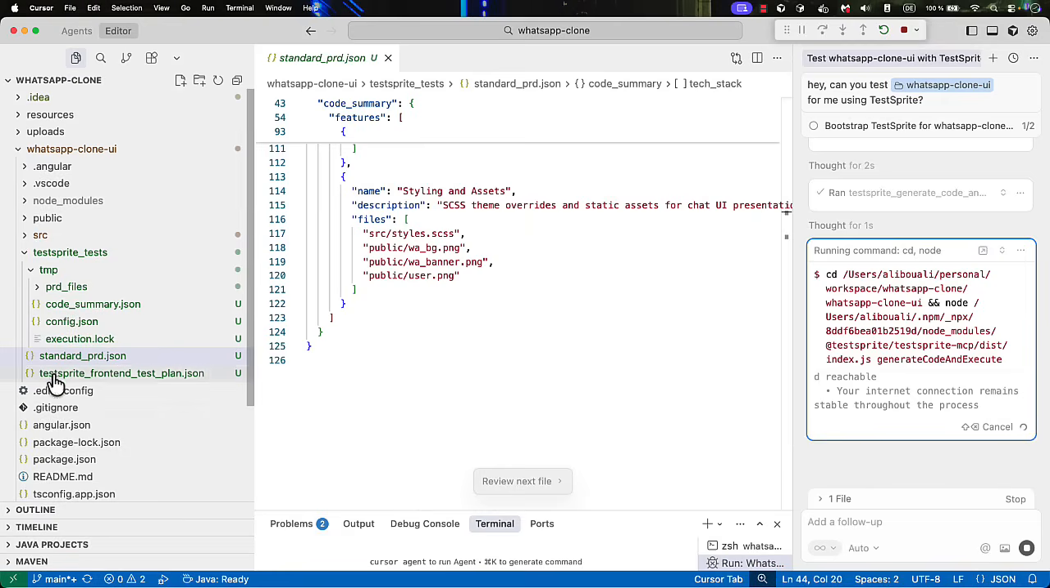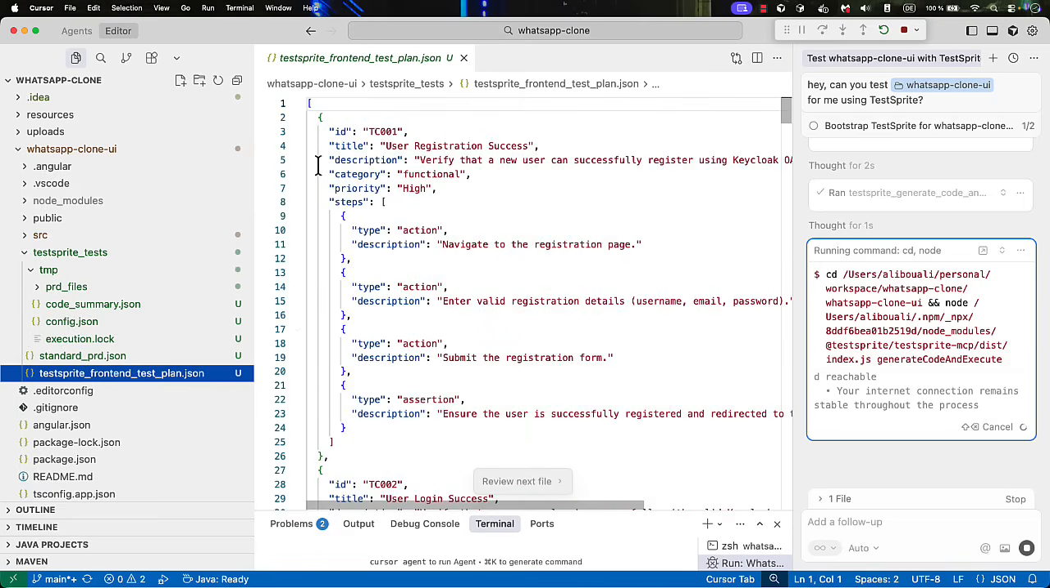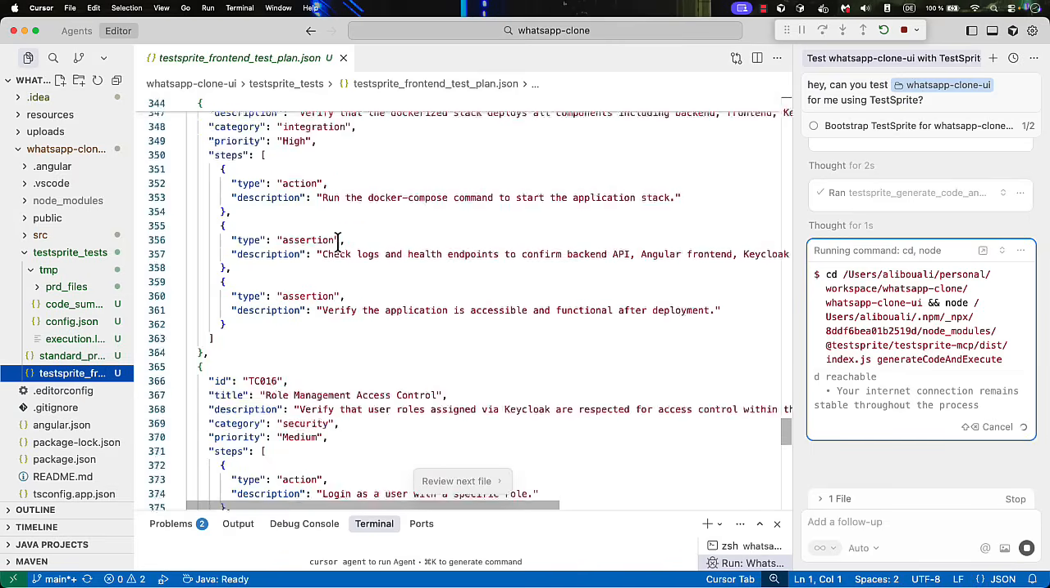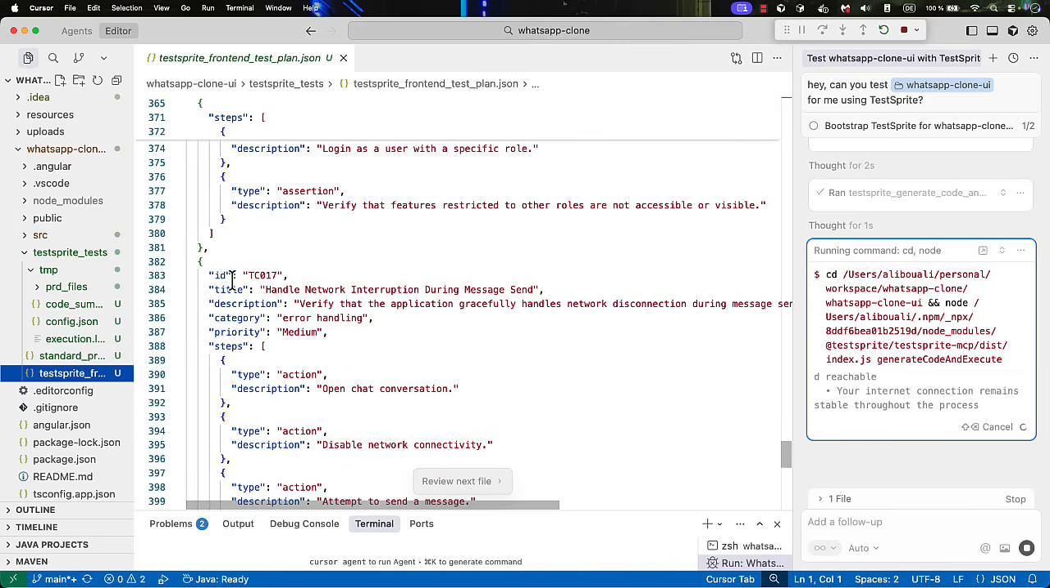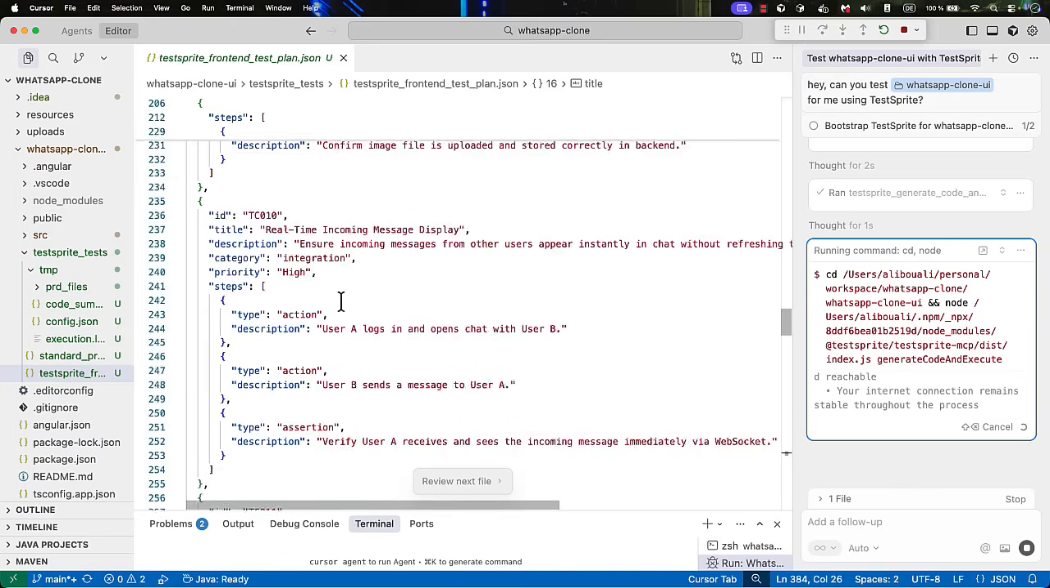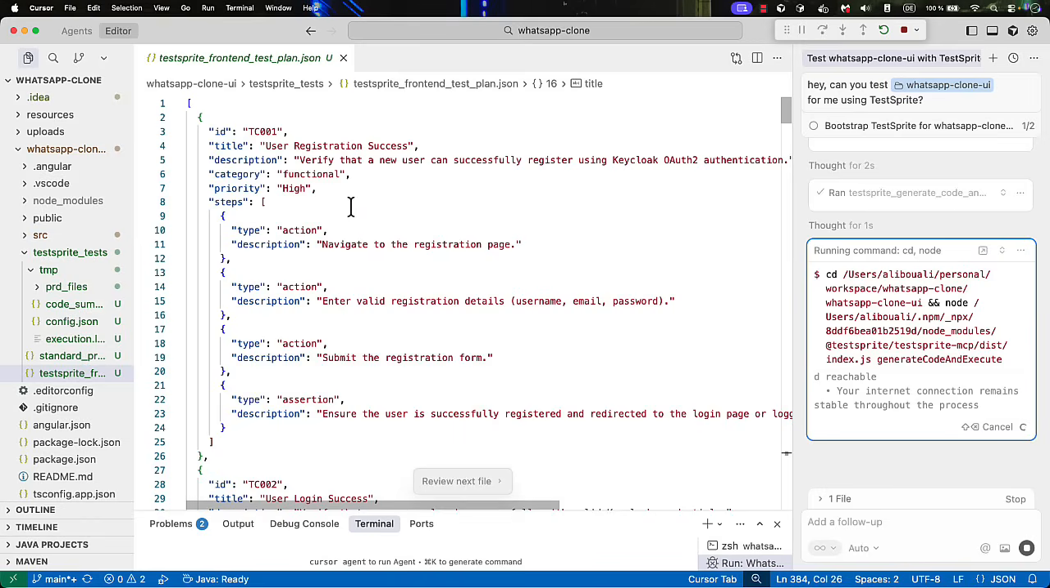All right. So now we have a new file, which is this TestSprite front-end test plan. Let me make this one a little bit bigger. So here it created several test cases, test case 1 up to, I'm not sure how many, it created 17. So here it automatically generated 17 test cases, and now it's already working on it, as you can see. Once it's done, I think it will generate other test files for each test case in here. So let's go to the top and start checking what was generated as test cases.